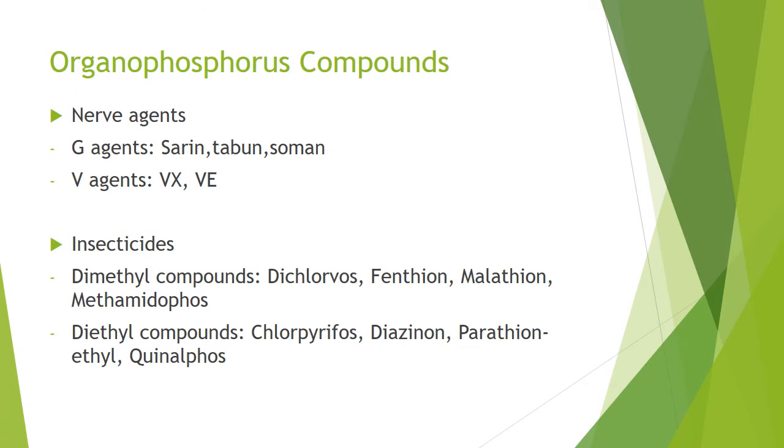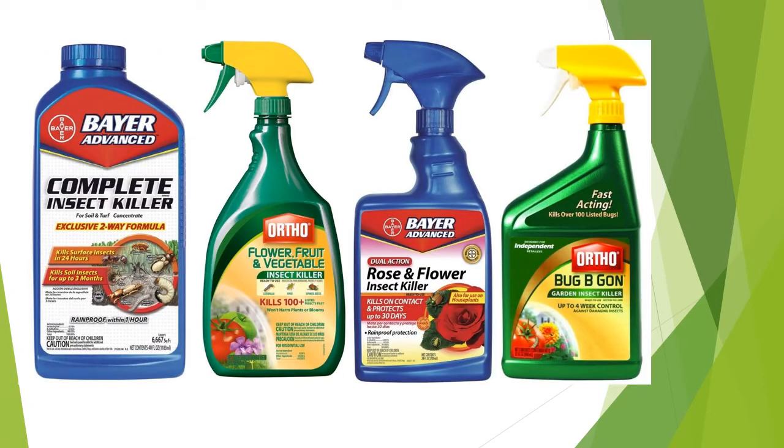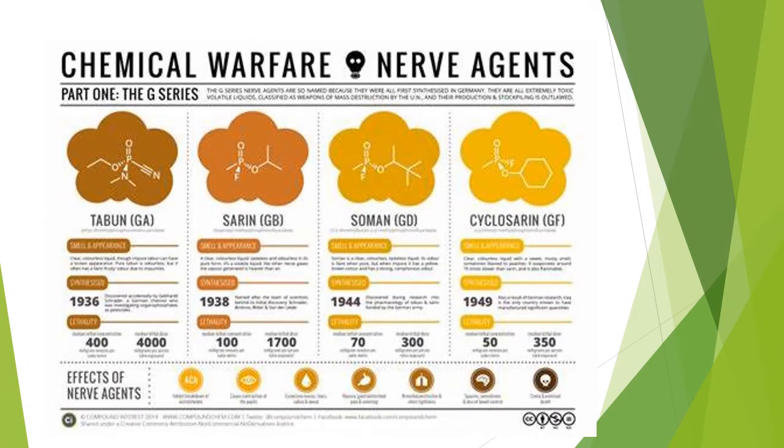So basically, organophosphorus compounds are an important source of poisoning and suicide attempts in developing countries and agricultural countries and societies. So these are the pesticide insecticides, which all contain the basic ingredient organophosphate. These are the nerve agents that were used in chemical warfare. G agents is where they were first synthesized in Germany, and these are now banned by the UN. But these are tabun, sarin, soman, and cyclosarin.